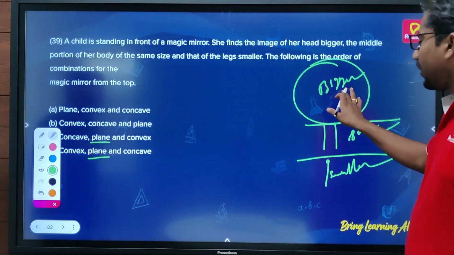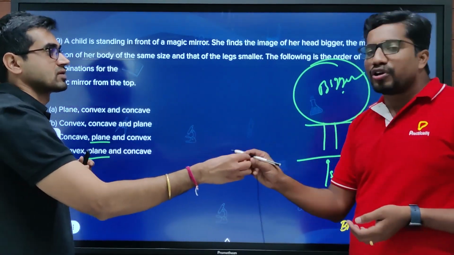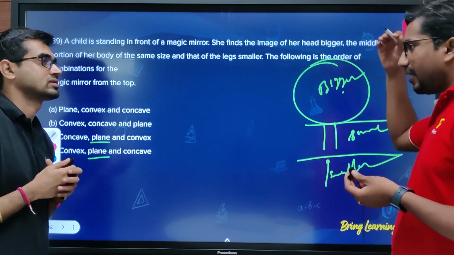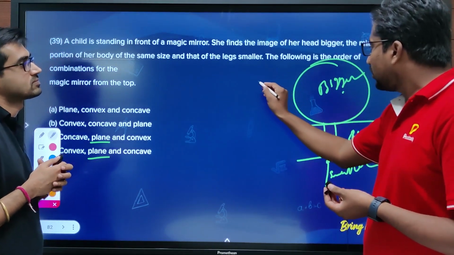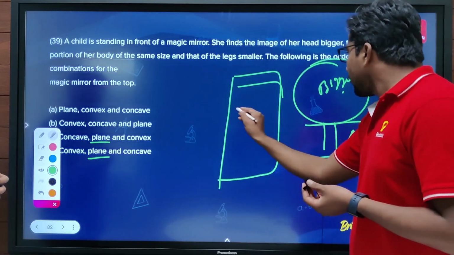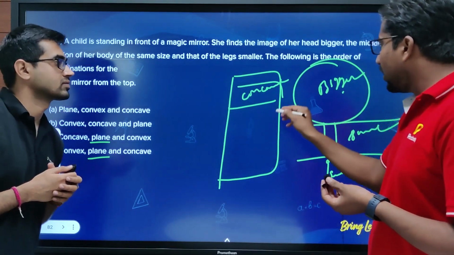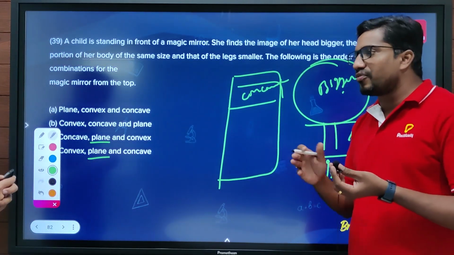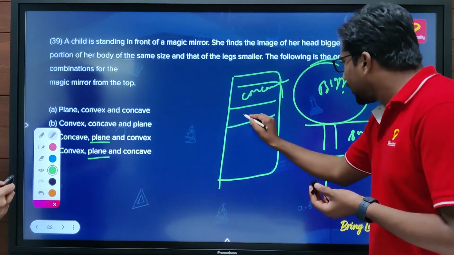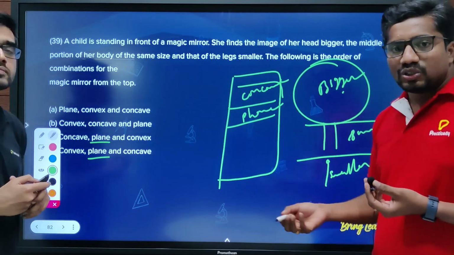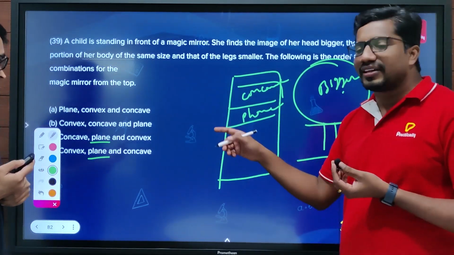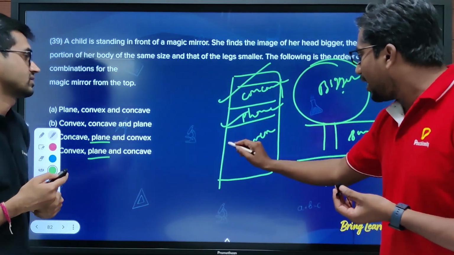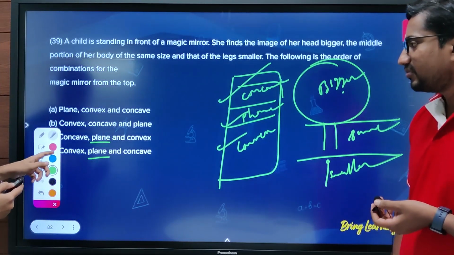What about bigger? A concave mirror can produce magnified images in general compared to plane and convex mirrors. So as they said, the head is bigger, the upper portion of the magic mirror is concave. They said the middle portion is the same size. The plane mirror, irrespective of the distance, will produce an image the same size as its object. So this is the plane mirror. And the legs are smaller. A virtual erect diminished image is possible only in the case of a convex mirror. So this is the convex case. Now the order is concave, plane, and convex.